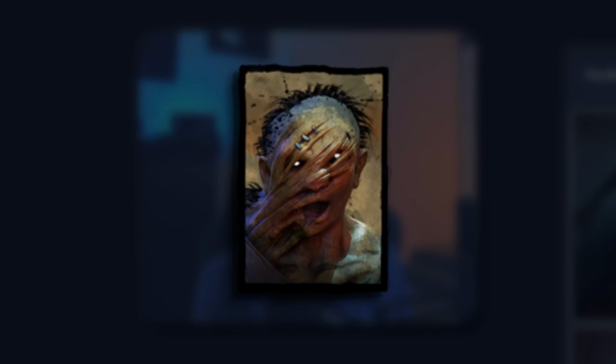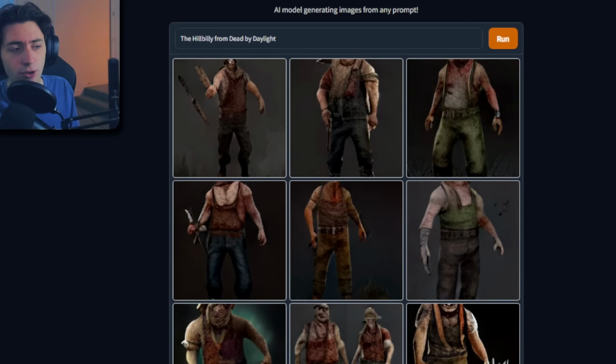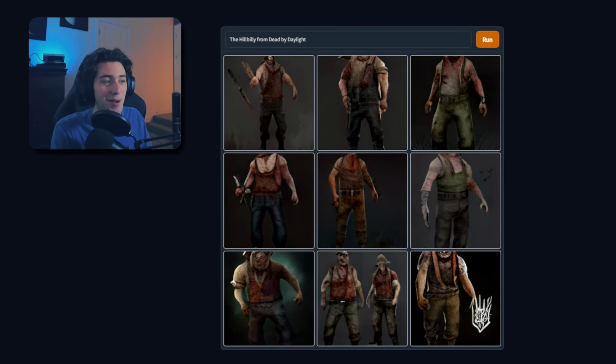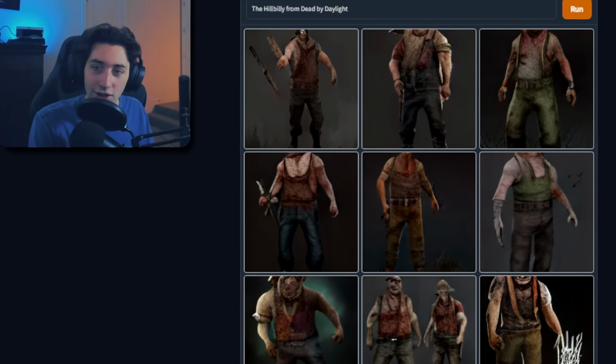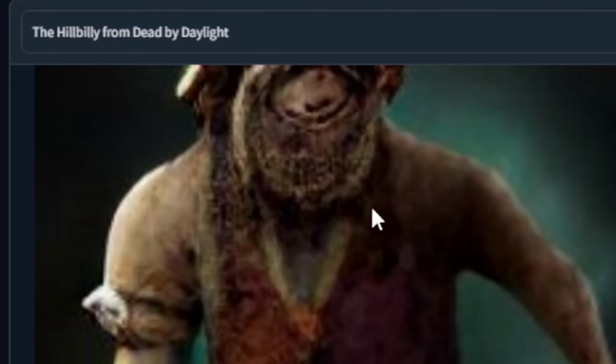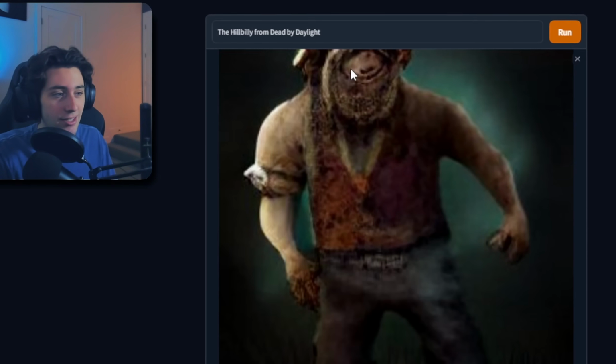Next up, we have the Hillbilly. See, I kind of feel like this AI takes images from Google Images. So I don't know if this is going to take actual hillbillies from real life or Hillbilly from Dead by Daylight, but we'll see. I don't even know which it is. It is Hillbilly from Dead by Daylight, but he kind of got wider. This is for sure him from the game because it has the same pants and it has that pig mask. You know what I'm talking about? That one cosmetic with the pig mask. That's what that is. I can almost guarantee it.